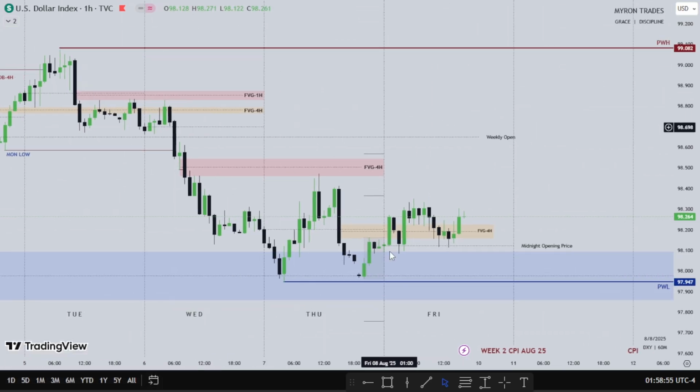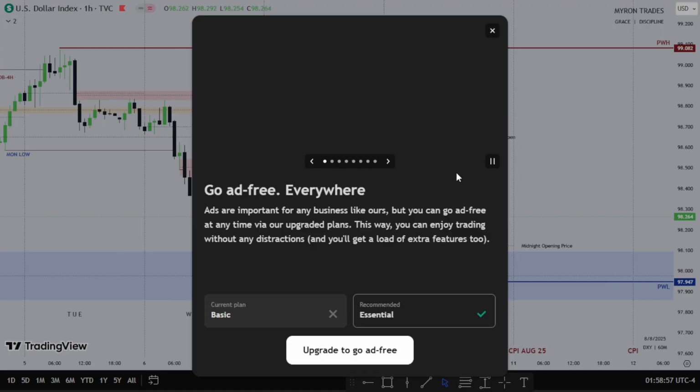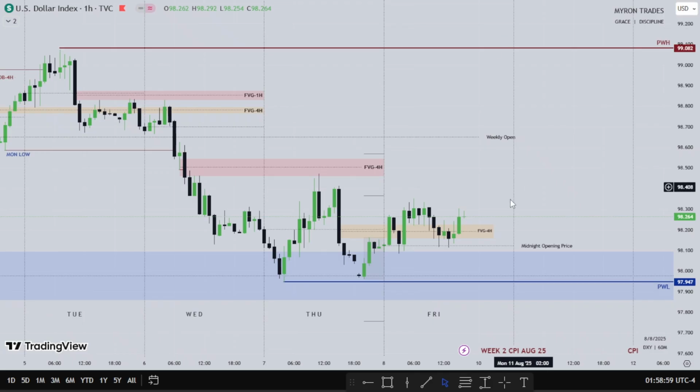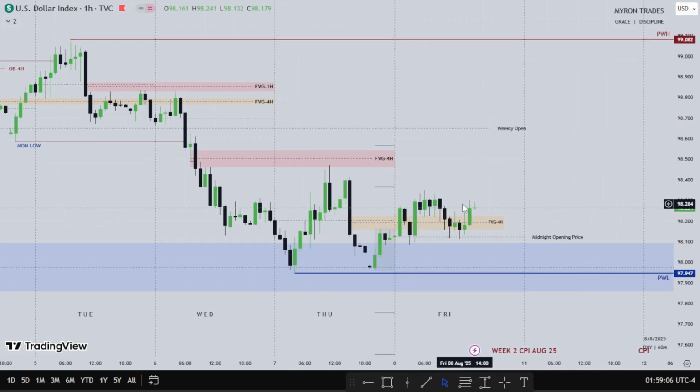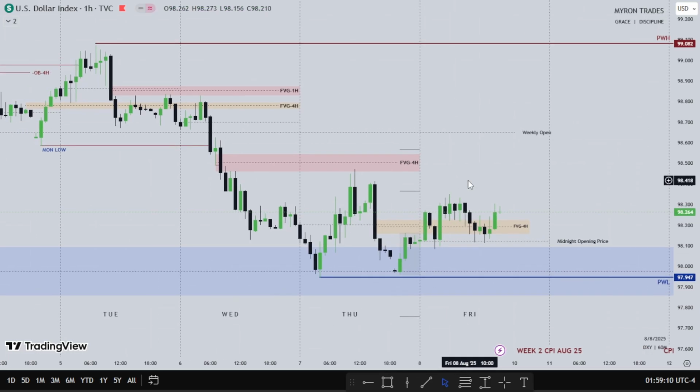If the dollar wants to take out these equal lows for the new week, that will be good, or the dollar wants to retrace higher before taking out these lows. So we'll see. Anyways, if this fair value gap is going to hold price, we'll see that as well. So that's about that for the dollar.